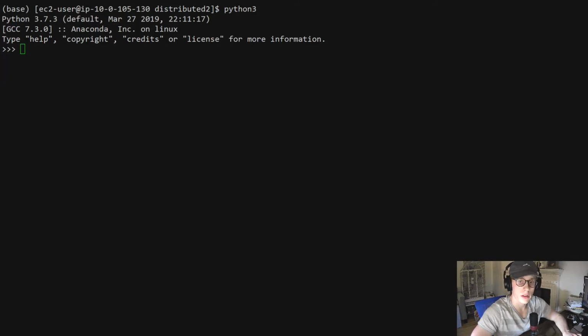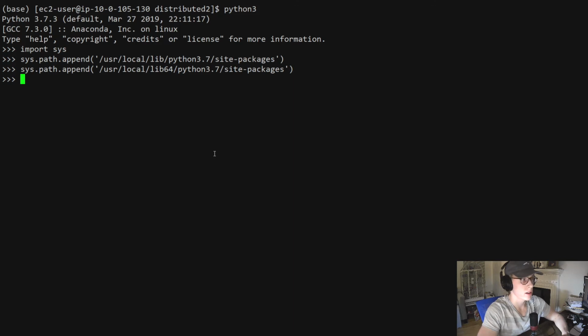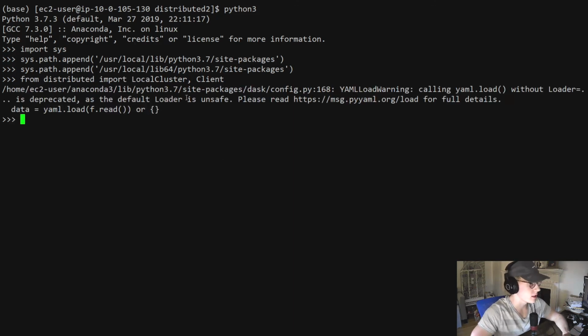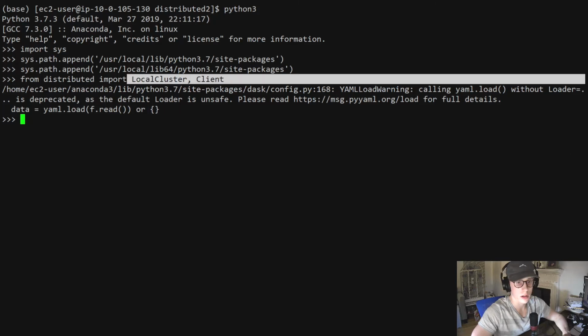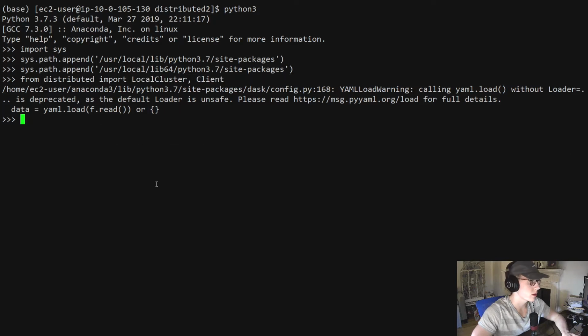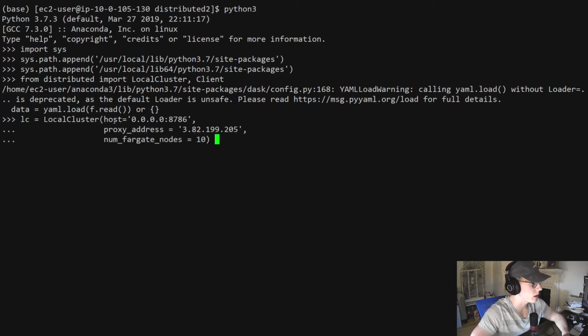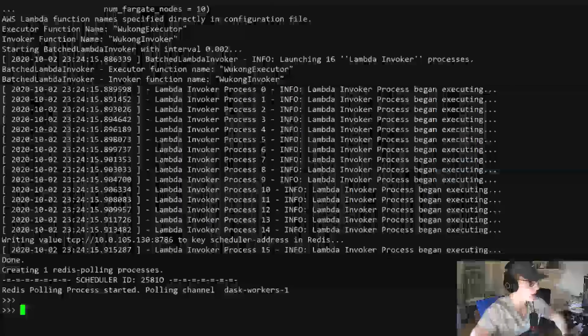Okay, the last thing I want to do here is run a quick sample application on Wukong so you can see what it looks like. So I'm going to start by importing these two required packages. These are for the static scheduler of Wukong. So once I've imported them, I can create this static scheduler object. I'm just passing the host IP address, which is 0.0.0.0, and it uses port 8786. This is where I have the key value store proxy running, and these are the number of Fargate nodes I want in the storage cluster.